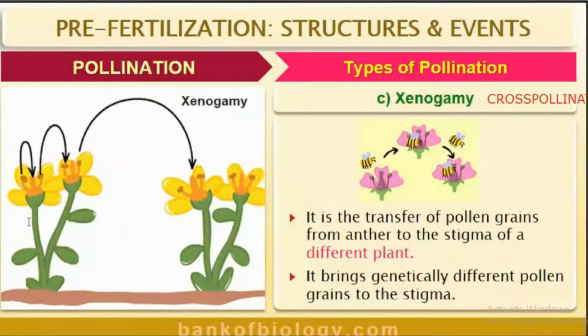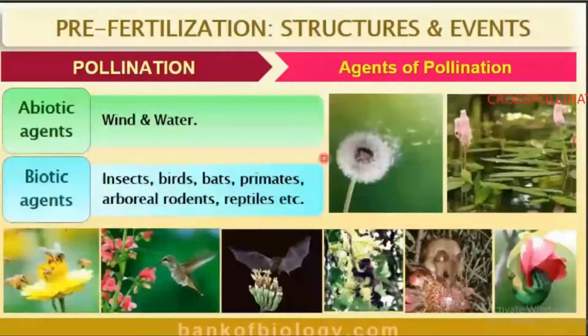Yes. Tell me, what is this? Transfer of pollen grains from anther to the stigma of another flower or different plant. It is the transfer of pollen grains from anther to the stigma of a different plant that is known as cross-pollination. Yes, it brings genetically different pollen grains to the stigma.